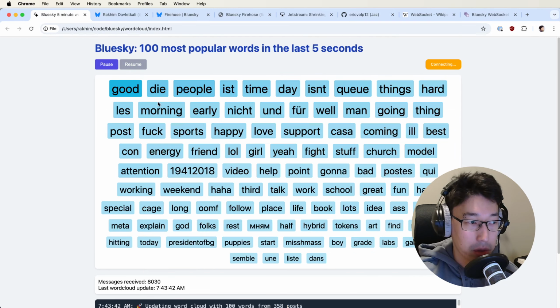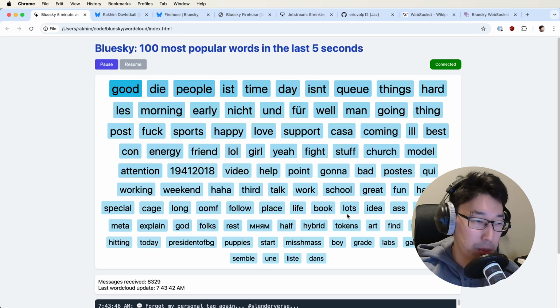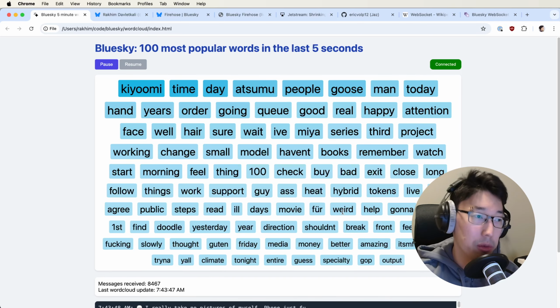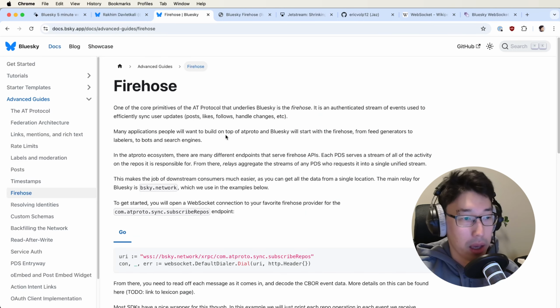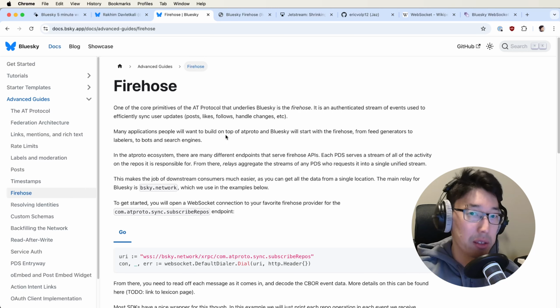So how does this work? Well, one of the things that is part of this protocol, well, not really the protocol, but what Bluesky does with this protocol, is called a Firehose. It's a stream of events that is mainly used to sync between nodes.